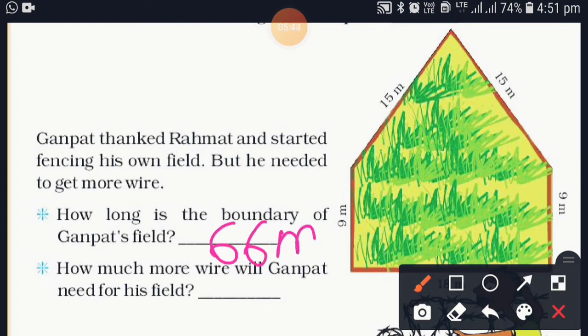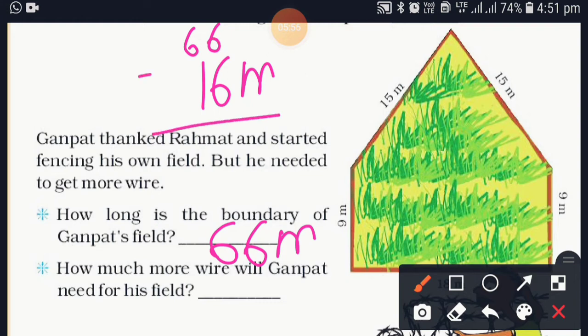Now how much more wire does Ganpat need for his field? Because Rahmat gave 16 meters. So now Ganpat will need how much more wire? So let's subtract. 6 minus 6, the number is the same, 0, and 6 minus 1, the answer will be 5.